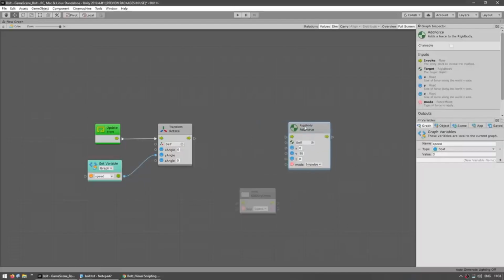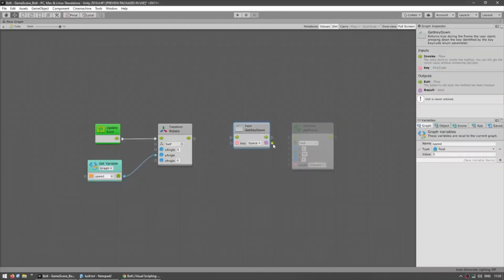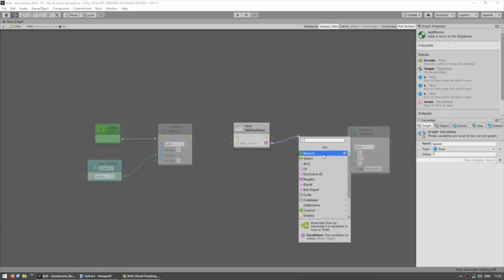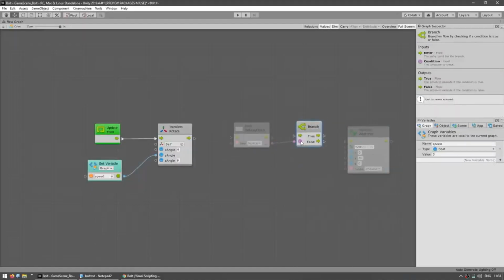So now the question is, how do we connect these 2 nodes since we can't directly link the boolean in there? What we do is drag the boolean and right away we see our little selector, and let's select our branch. So this branch node takes an input, it takes a flow, and then we have the output, which are 2 flows, one of them if it's true and one if it's false.